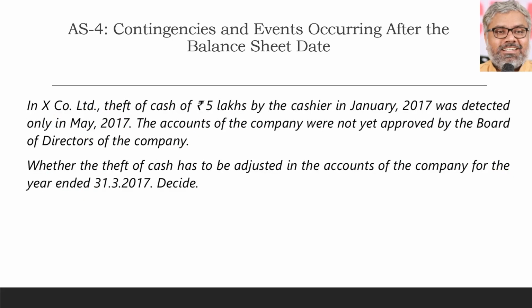Another scenario. In X Company Limited, theft of cash of 5 lakh rupees happened by the cashier in January 2017. It had really happened in January, but was detected in May. The condition existed already, but further evidence only came to the notice of the company in May 2017, and the accounts of the company were not yet approved by the board of directors.